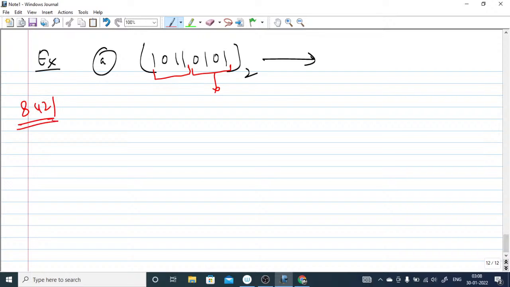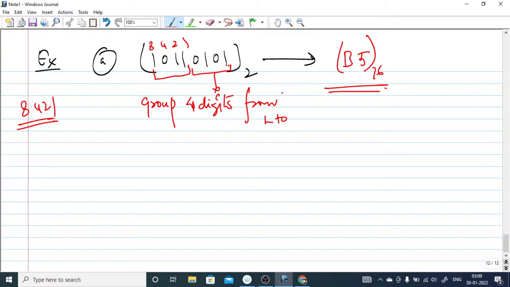You can use 8 4 2 1, the positional bit system. This group is 4 plus 1, that is 5. And this is 8 4 2 1, so 3 plus 8 is 11, that is B. So it is B5. You have to take it from right to left.